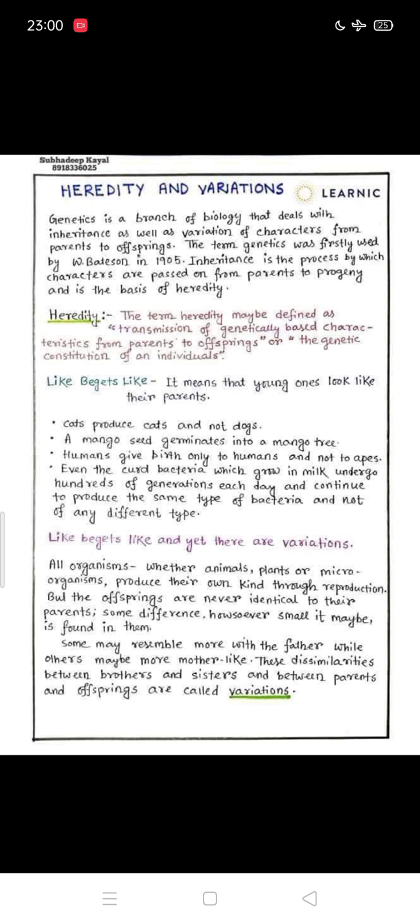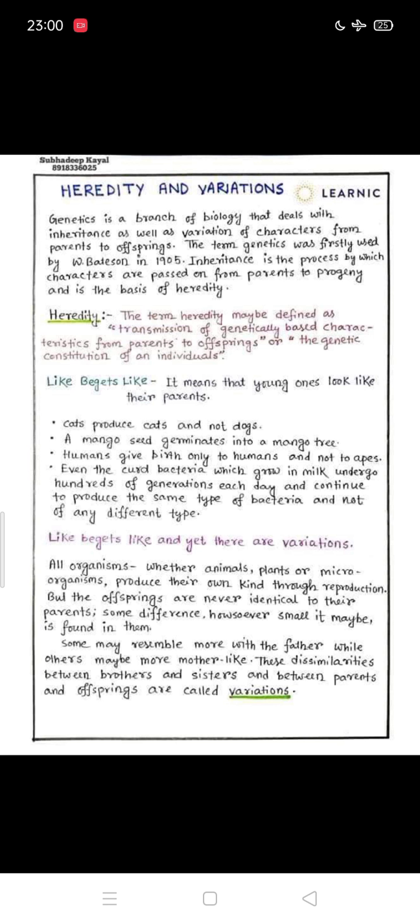The term genetics was first used by Bateson in 1905. Inheritance is actually the process by which characters are passed on from parents to the progeny and is the basis of heredity. So what is heredity? Or what is inheritance? Inheritance actually is the process by which characters are passed from parents to the progeny. Progeny means offspring, and it is the basis of heredity.